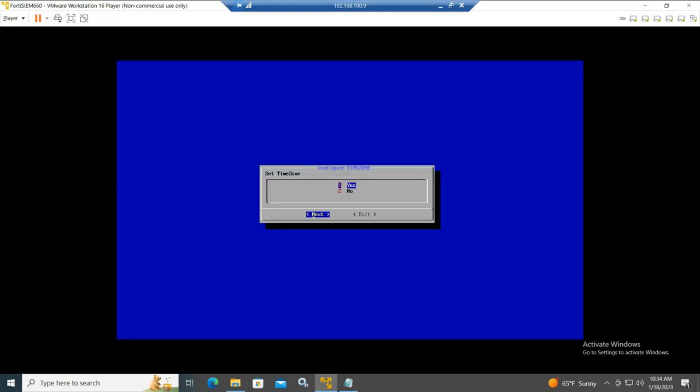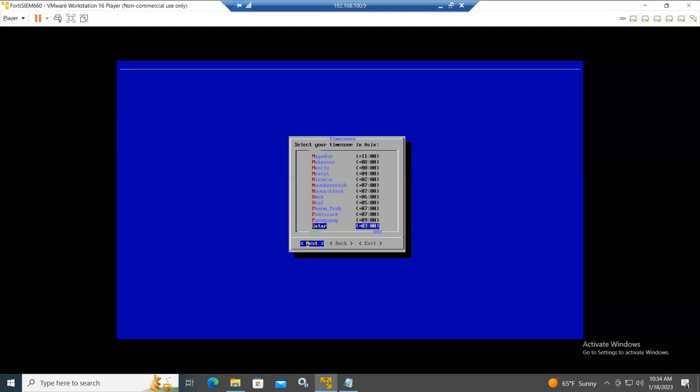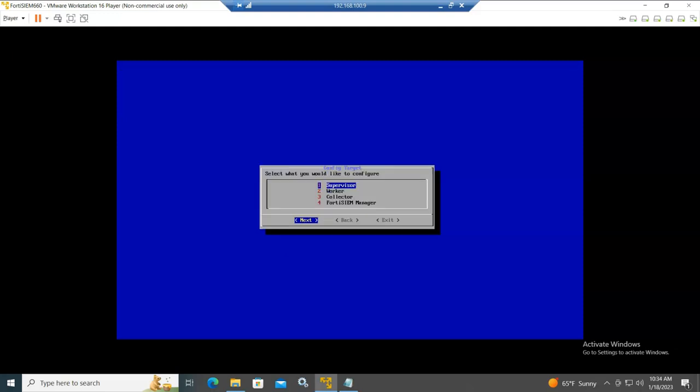As you can see, it started the configuration. So first we need to set the time zone. Press enter. Here I will set to Asia, next, and then Qatar, next. And here you select the component that you want to install.